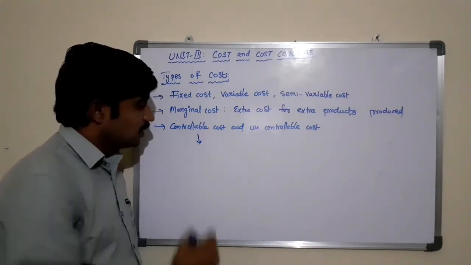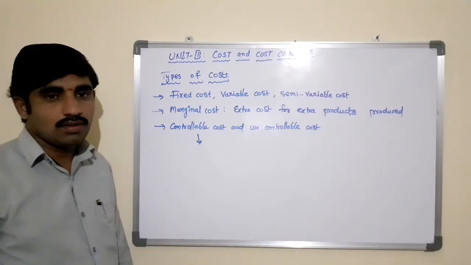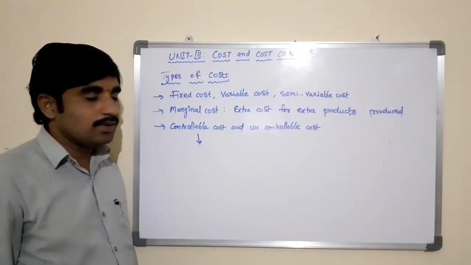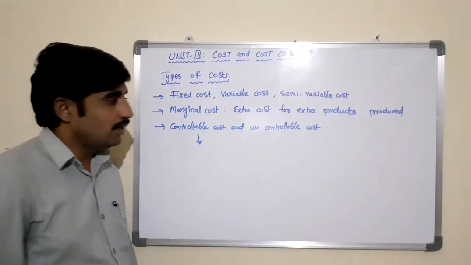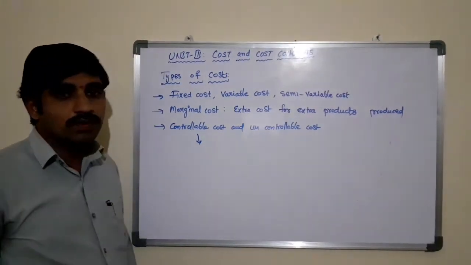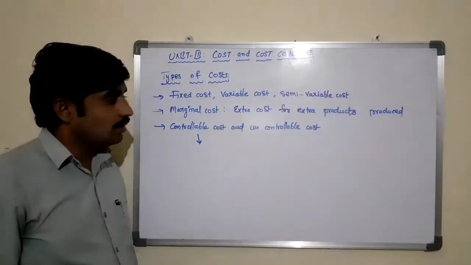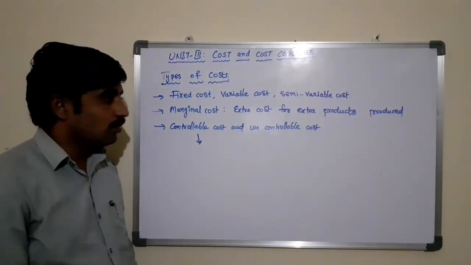Controllable cost is which is possible to control by the managers or the departments, economist or any person in the business. Such cost is known as controllable cost. Whereas uncontrollable cost, which cannot be controlled by the business or the producer, is said to be the uncontrollable cost.